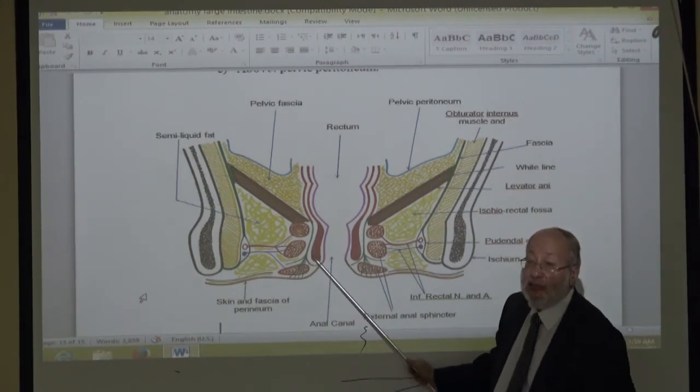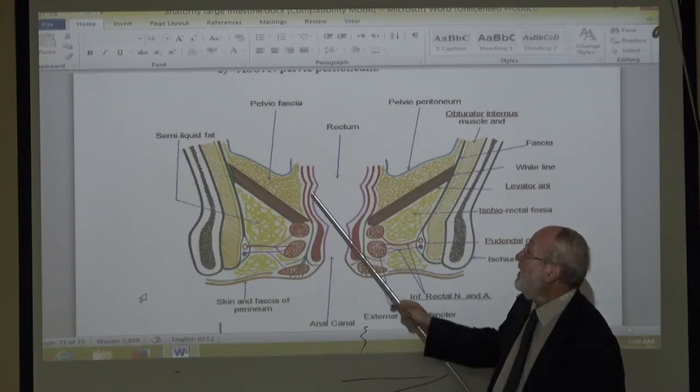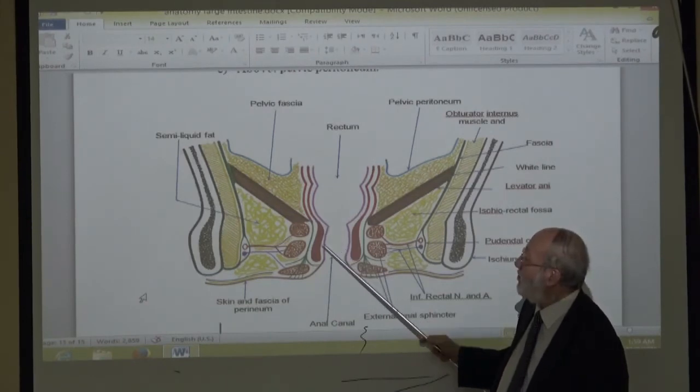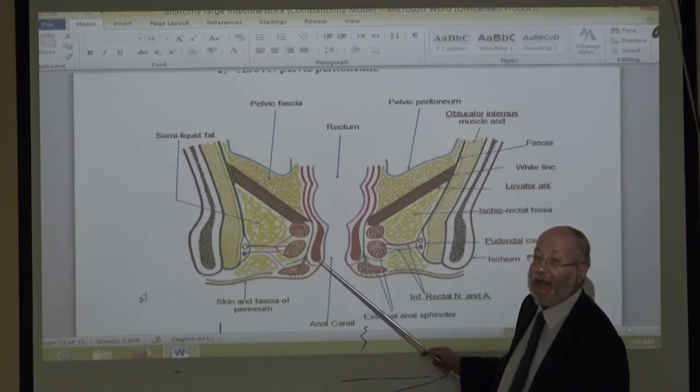Therefore, what is the definition of the internal anal sphincter? The internal anal sphincter is thickening of the circular muscle layer of the gut in the upper part of the anal canal.